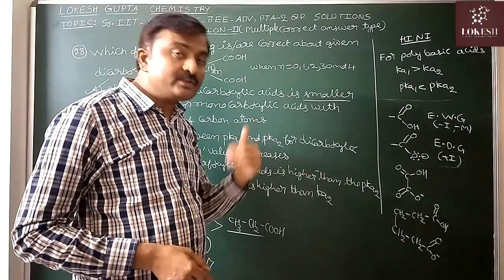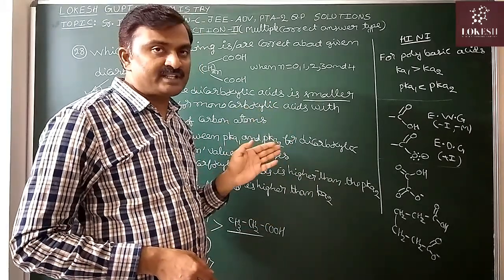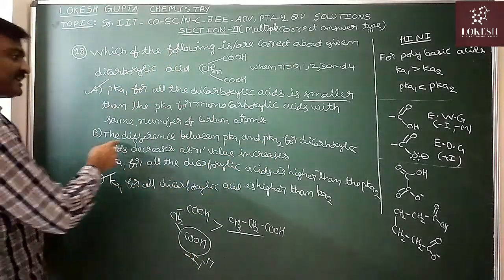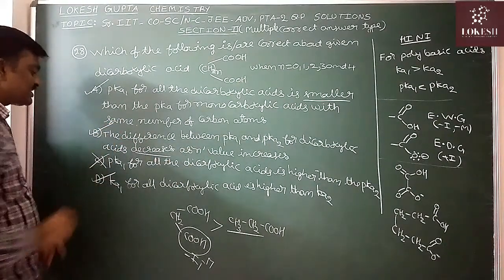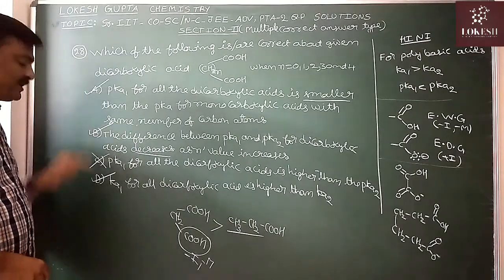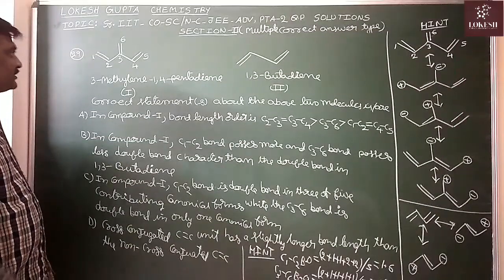As a result, its influence decreases, and pKa2 minus pKa1, that is the delta pK difference, decreases. They said it decreases as n value increases, so this statement is also correct. So what is the correct answer? A, B and D.